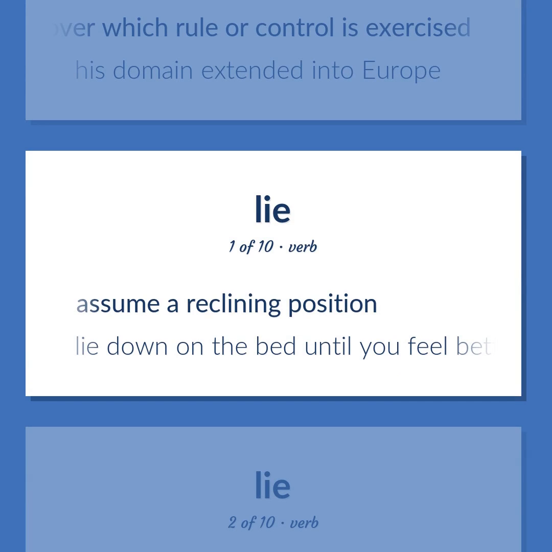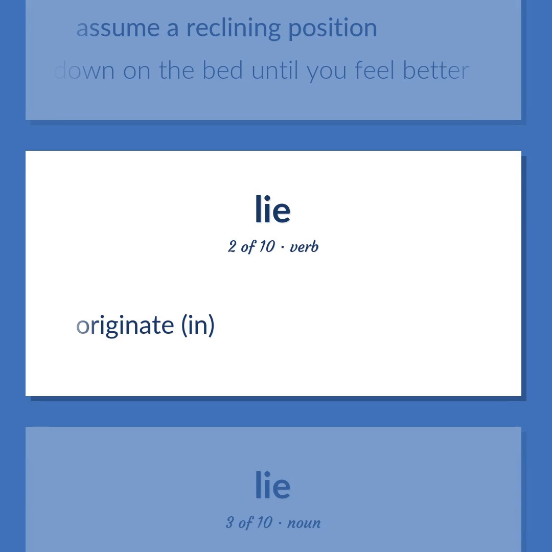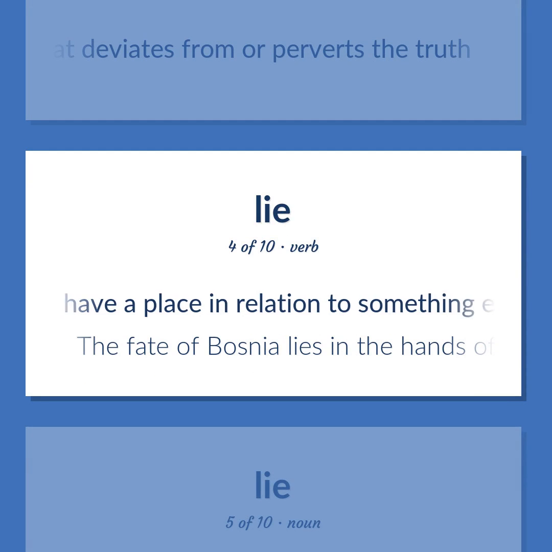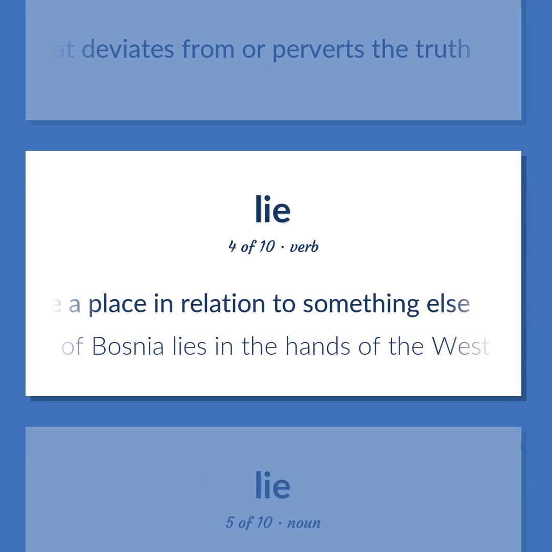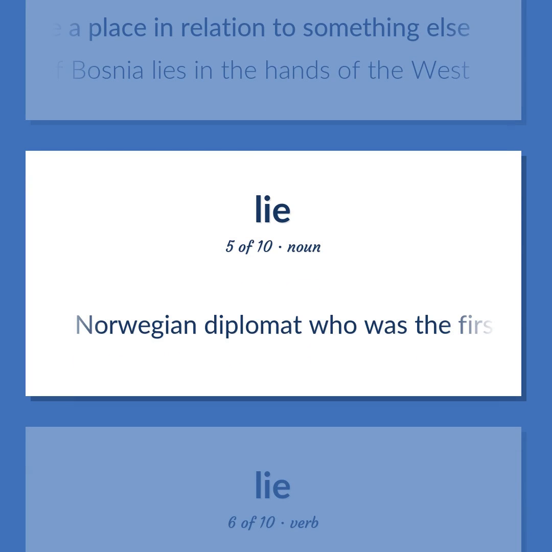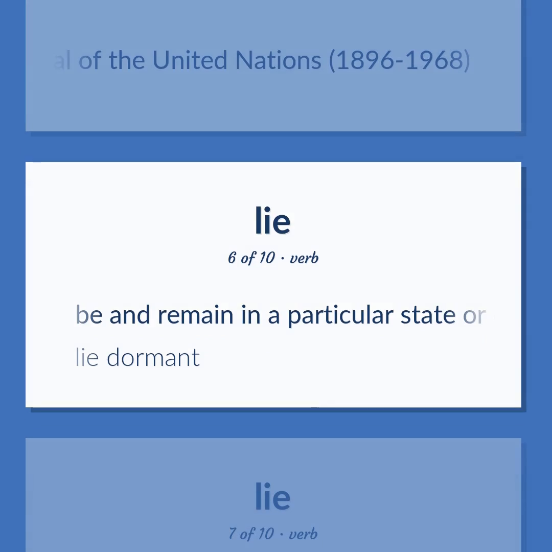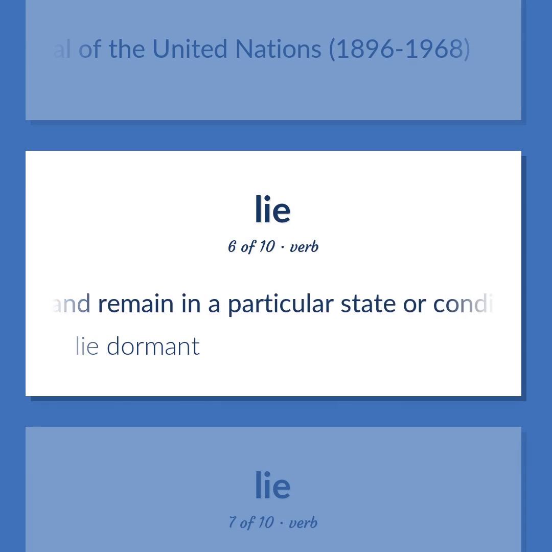Assume a reclining position. Lie down on the bed until you feel better. Originate, in. A statement that deviates from or perverts the truth. Have a place in relation to something else. The fate of Bosnia lies in the hands of the West. Norwegian diplomat who was the first Secretary General of the United Nations, 1896 to 1968. Be and remain in a particular state or condition. Lie dormant.